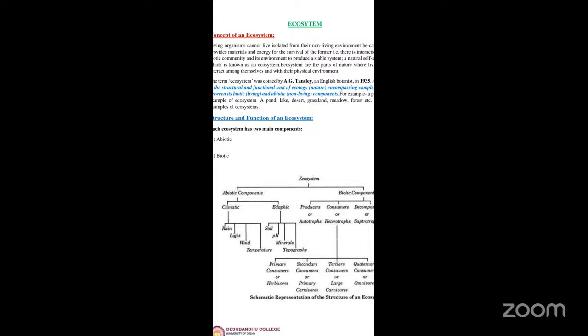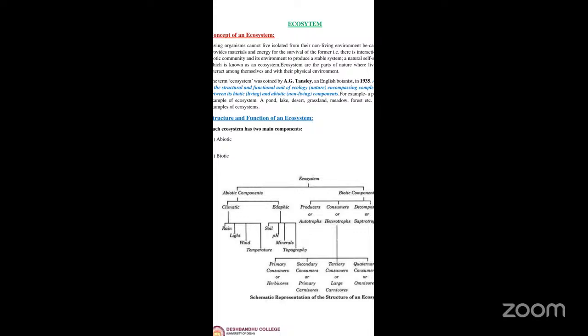Whereas the consumers as well as the decomposers depend on the producers. Consumers cannot synthesize their own food. They depend totally on the producers. These consumers are classified into four types: primary, secondary, tertiary, and quaternary consumers. Primary consumers are herbivores. Secondary consumers are also called primary carnivores. Tertiary consumers are the large carnivores, whereas quaternary consumers are the omnivores.